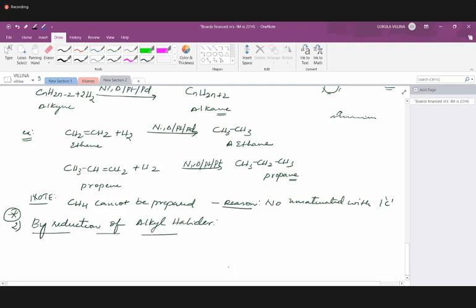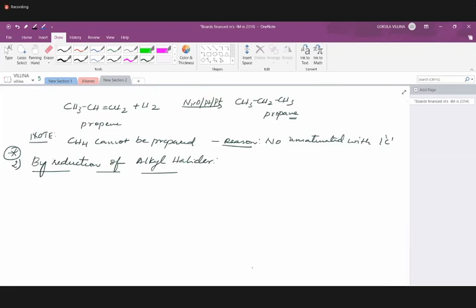By reduction of alkyl halides, we have named reactions. In this reduction of alkyl halides, there are also reactions without any specific name. Simply depending upon the reagent that we are using, they are different. So let's see the statement for this reduction of alkyl halides.